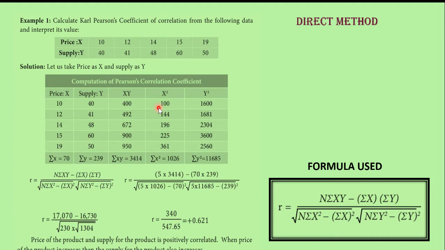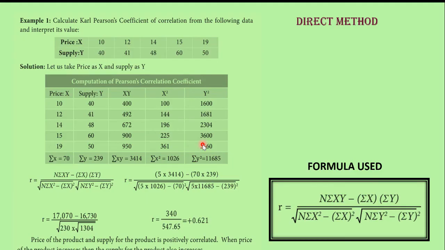Next, x square. How should you calculate x square? X square means x two times. 10 into 10, 100. 12 into 12, 144. 14 into 14, 196. 15 into 15, 225. 19 into 19, 361. Y square. How do you calculate y square? 40 into 40, 1600. 41 into 41, 1681. 48 into 48, 2304. 60 into 60, 3600. 50 into 50, 2500. Okay, this is not 2560, it is 2500.